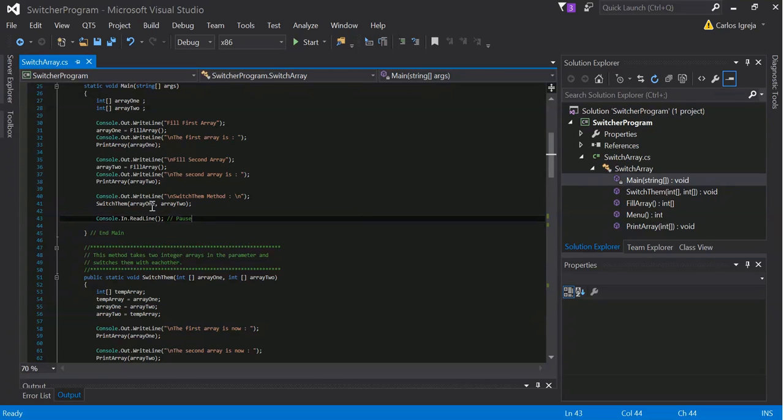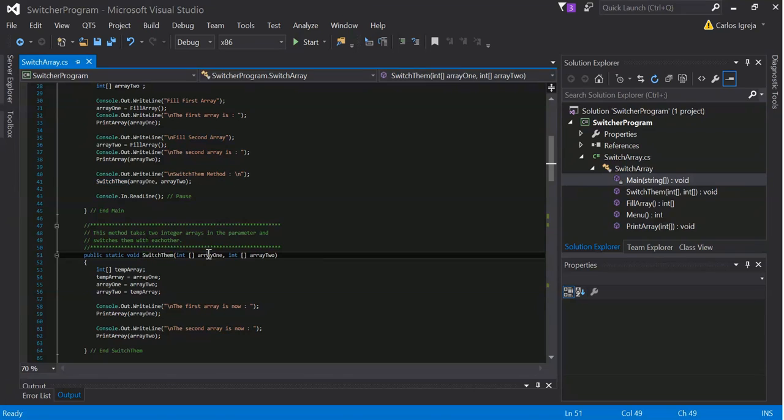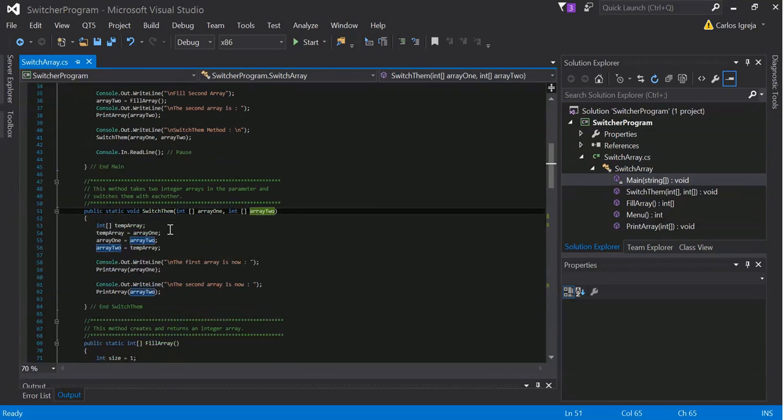So yeah, it takes the array 1 and array 2. Let's see what that does. Switch them. Array 1, array 2. We got a temporary array. We'll store the first one in a temporary array. Store the second one in the first array, and then take the temporary array and store that in the second array.